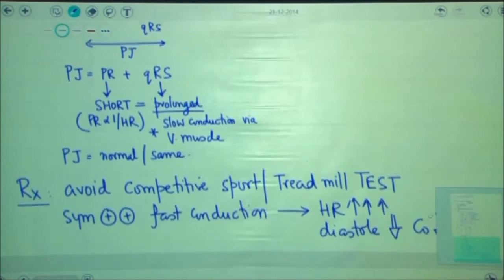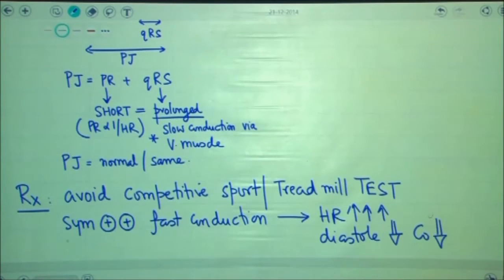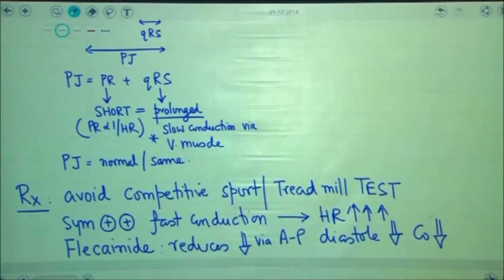Therefore, for these patients, we would tell them that we can put you on drugs. The drugs that have been shown to reduce the conduction via the pathway are drugs like flecainide. Flecainide as a drug reduces the conduction speed via the AP, that is the accessory pathway. When you reduce the conduction speed via the accessory pathway in these patients, the arrhythmia can definitely be prevented. Otherwise, atrial fibrillation in these patients can immediately be converted into a ventricular fibrillation.